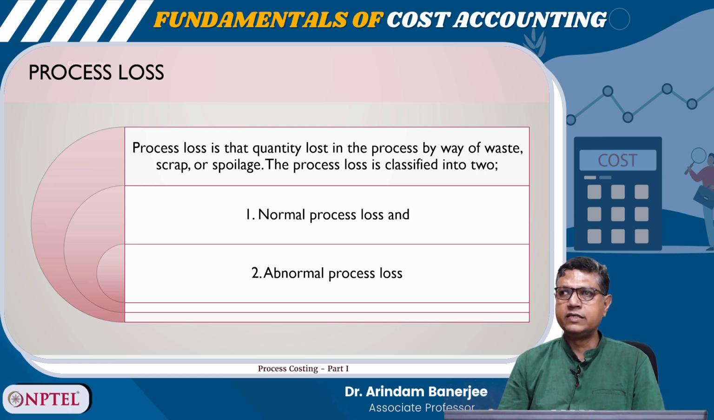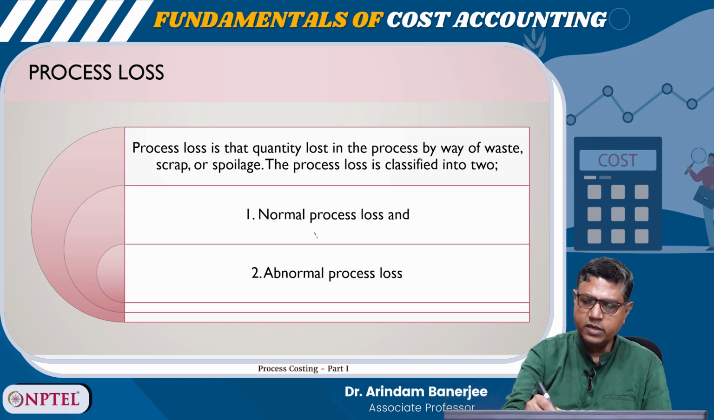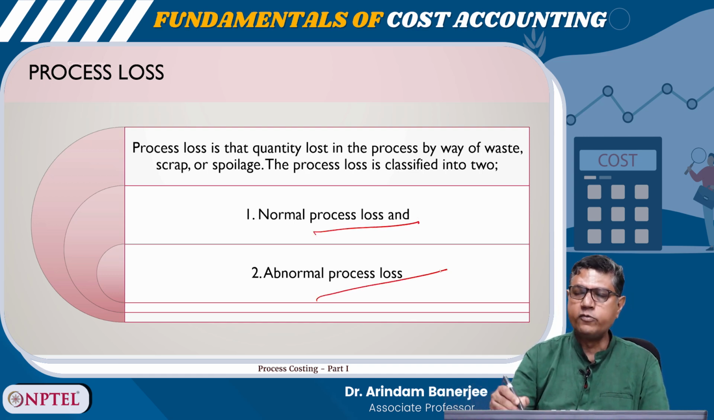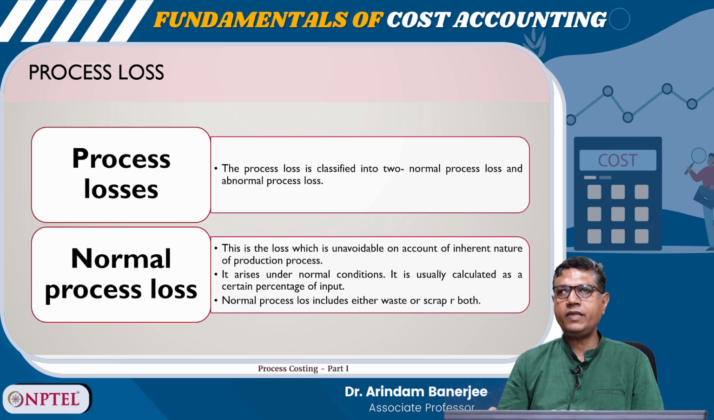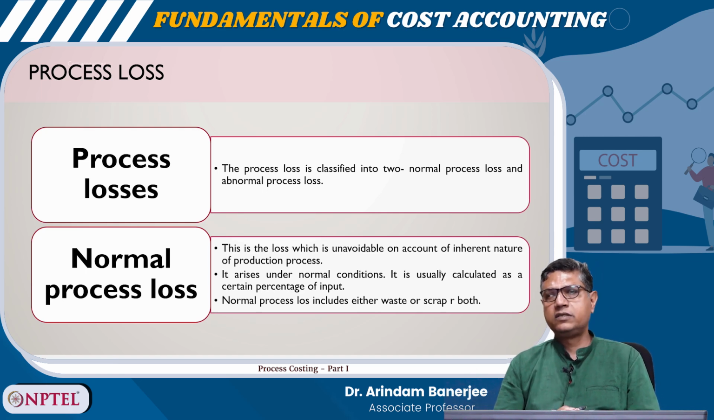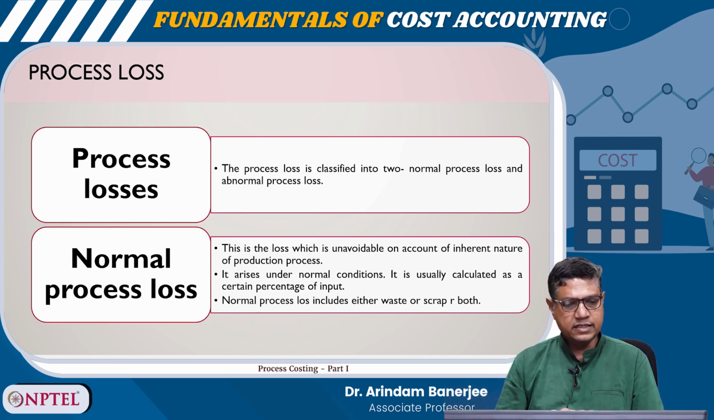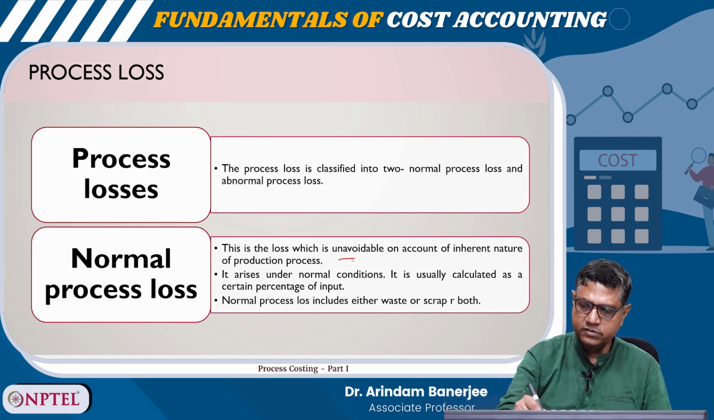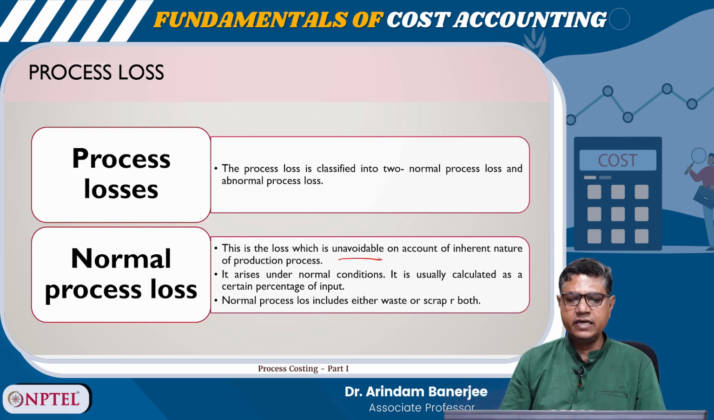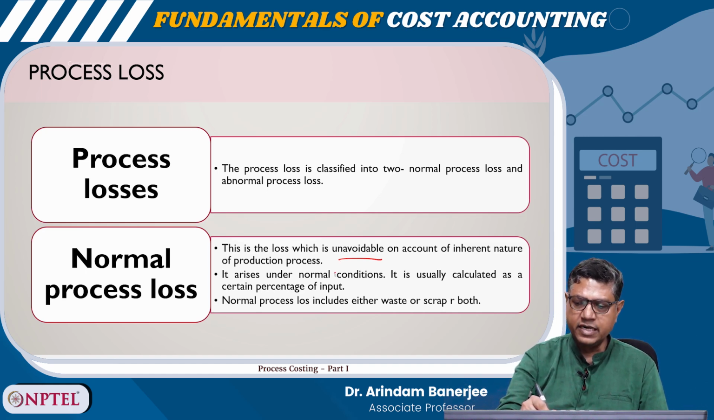The process loss is classified into two: normal process loss and abnormal process loss. So, what is process loss? The process loss is classified into two parts. One is normal process loss and another one is abnormal process loss. Normal process loss is the loss which is unavoidable on account of the inherent nature of the production process. It arises in normal conditions.